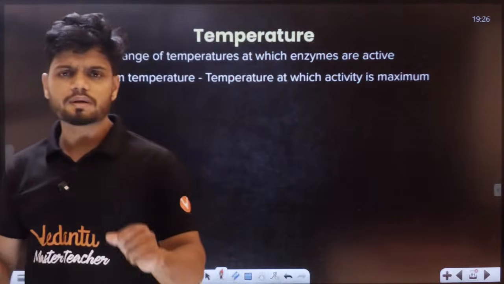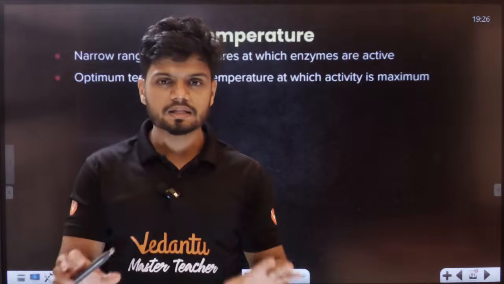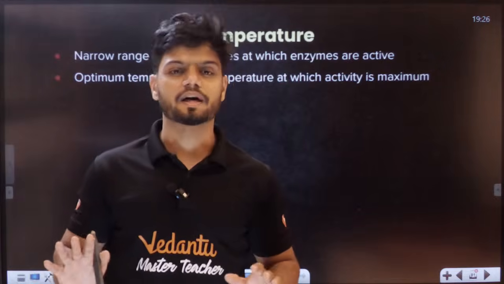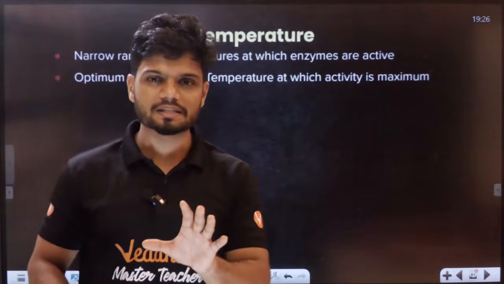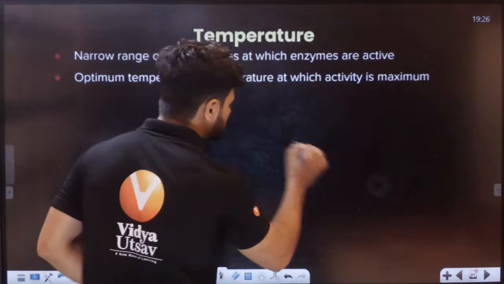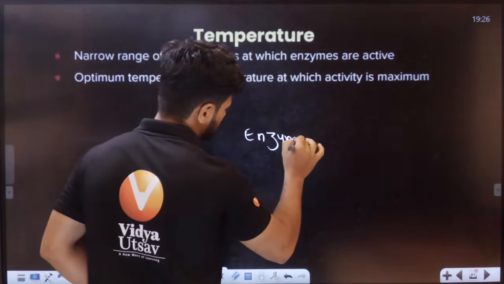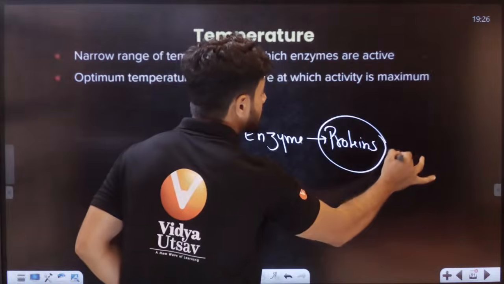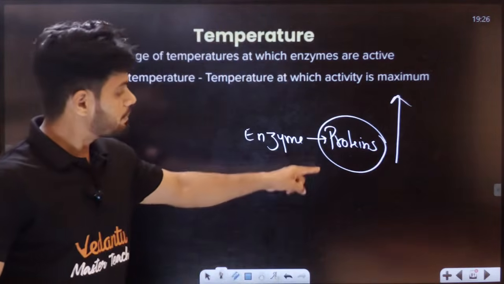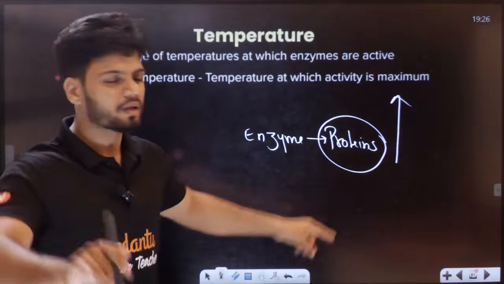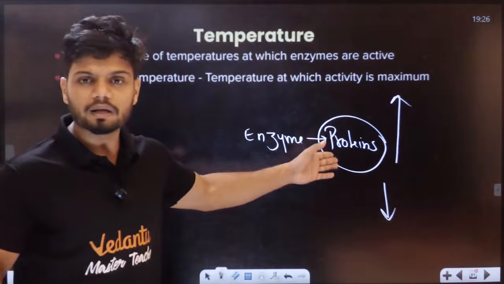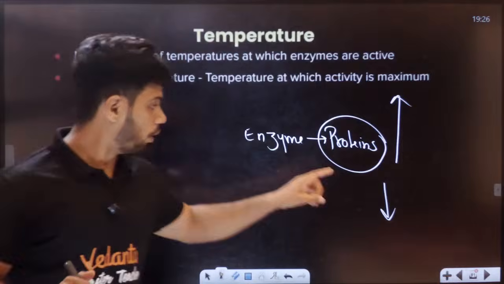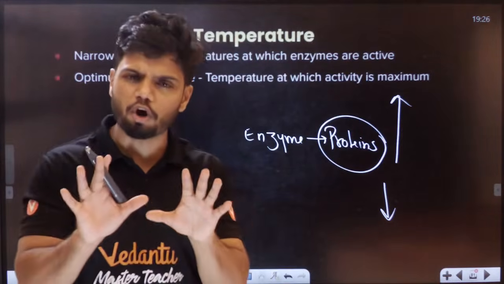Temperature. Students, I want all of you to understand every single enzyme is special. They are very uncooperative, very rigid. Enzymes are basically proteins, yes or no? Now, if the temperature goes very high, protein will denature. If temperature goes very low, protein becomes inactive. So high temperature is a risk, low temperature is a risk. All of these require a very proper, very optimum temperature.